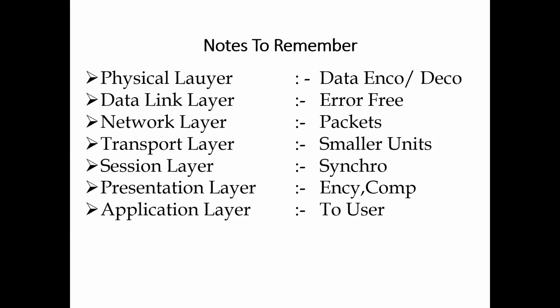Mainly, the physical layer deals with bits, the data link layer with frames, the network layer with packets, and the transport layer with segments. Then the session protocol data unit, the presentation protocol data unit, and the application protocol data unit.